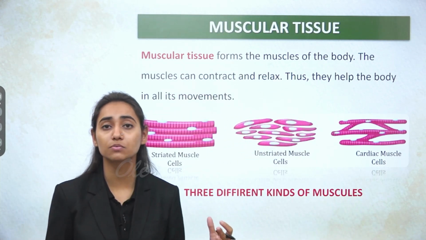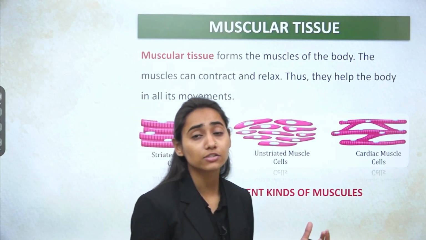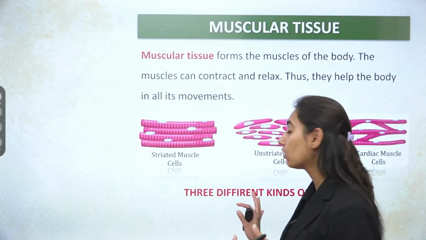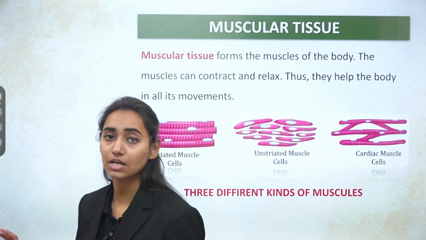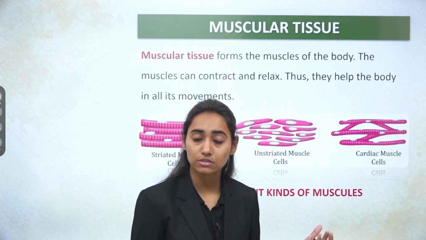So all the actions which are under our control are made up of voluntary muscles, and the actions which are not under our control, that is the involuntary actions, have involuntary muscles present there, also known as unstriated muscles because they don't have any stripes. So they are mainly present in your visceral organs.